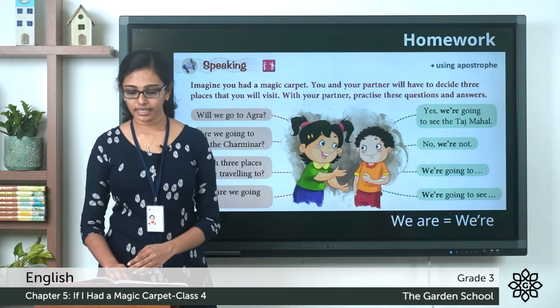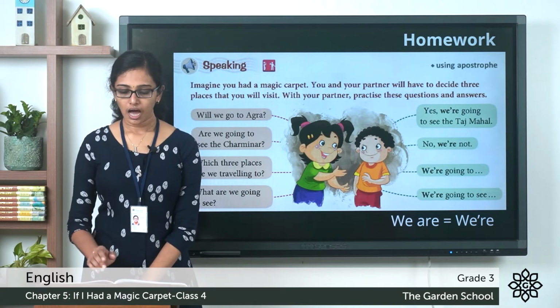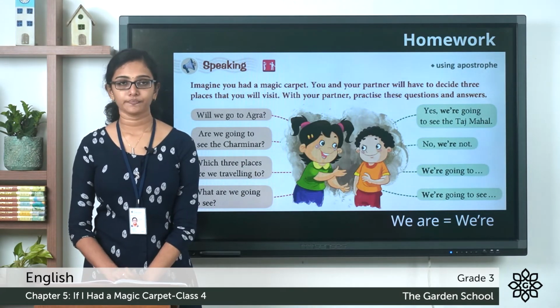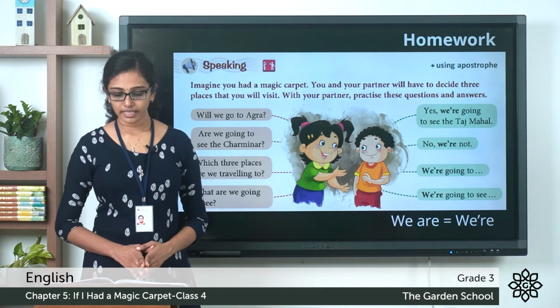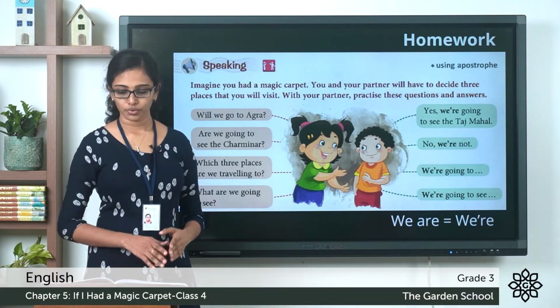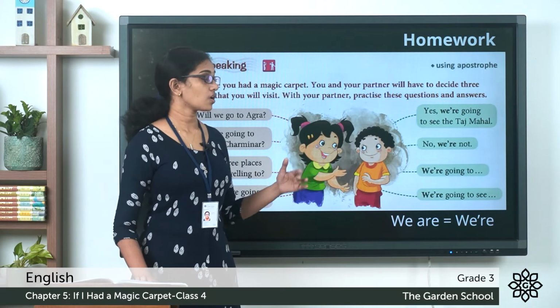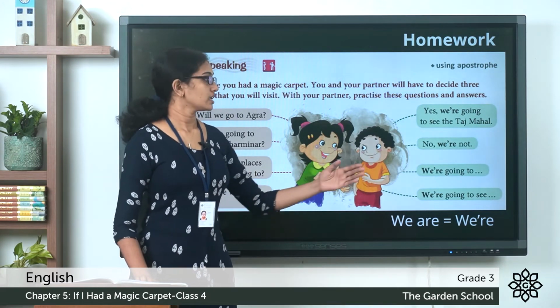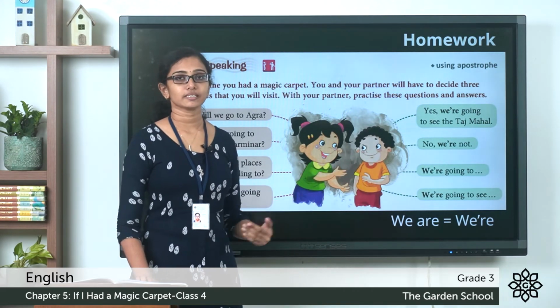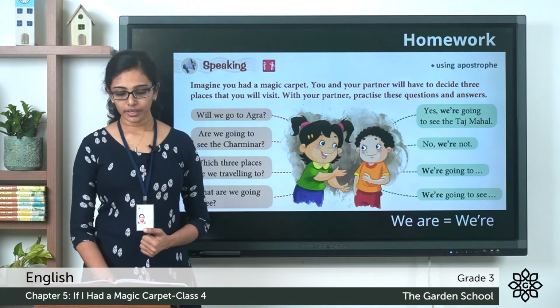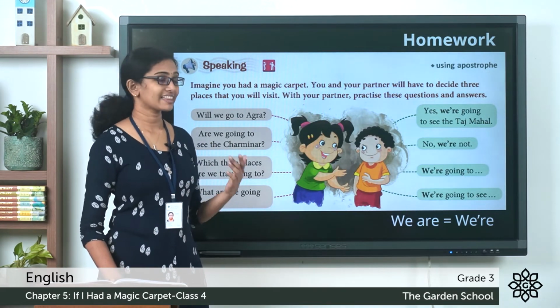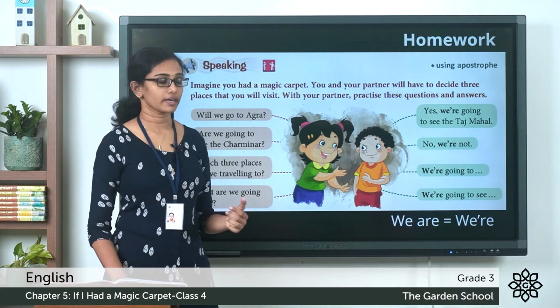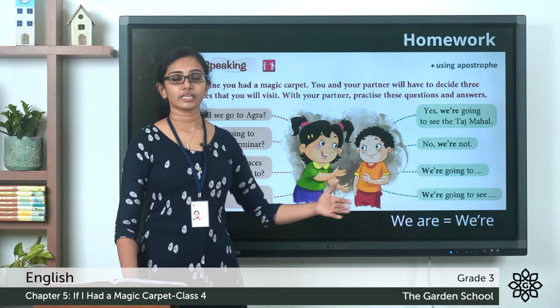So let's continue reading the other questions and answers. Are we going to see the Charminar? Then you can reply like, no, we are not. Which 3 places are we traveling to? And you can reply, or you can decide on the places, we are going to these and these places. What are we going to see? You can do research on what you are going to see at these places and you can answer accordingly. We are going to see these and these.